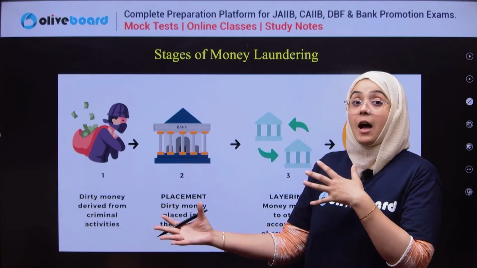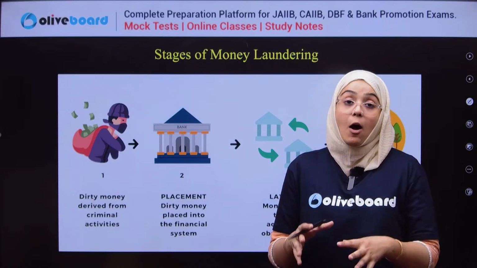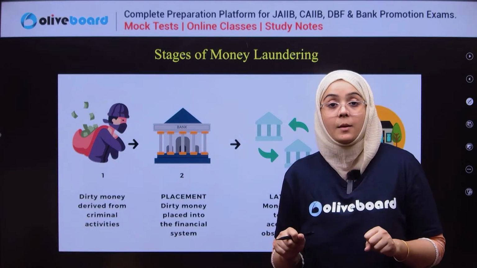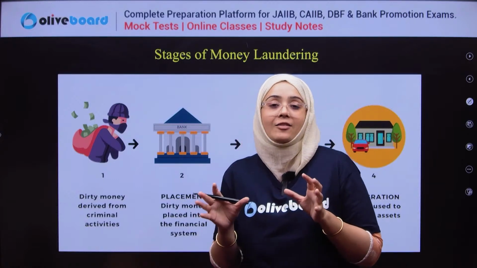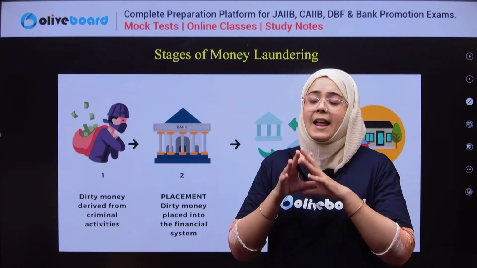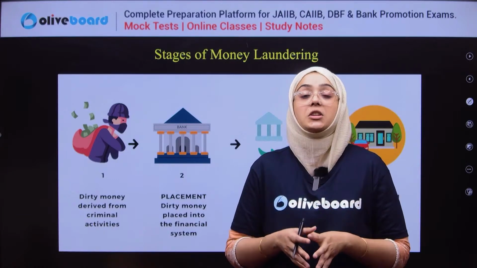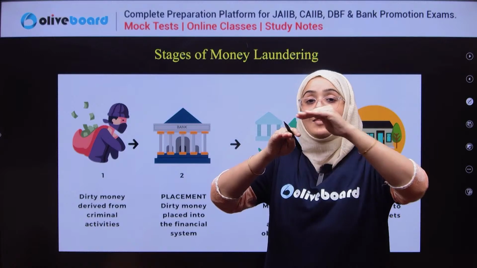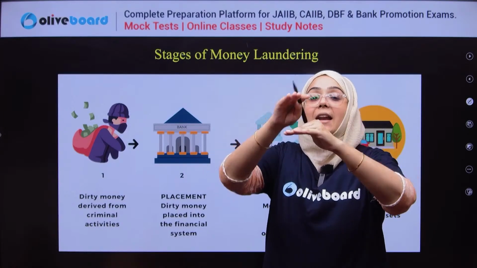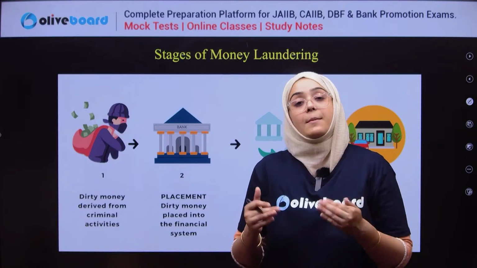I have placed a good amount of illegal money into my account, and now I want to hide it from any eyes. I don't want anyone to notice the hefty amount I have deposited in my account. So I start layering this fund through multiple legal transactions so that it can be hidden.